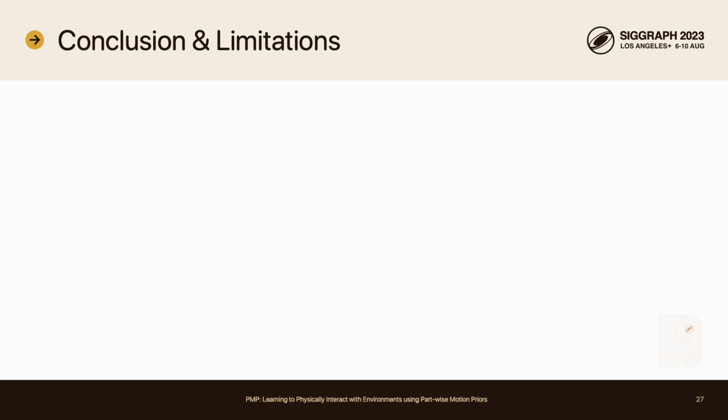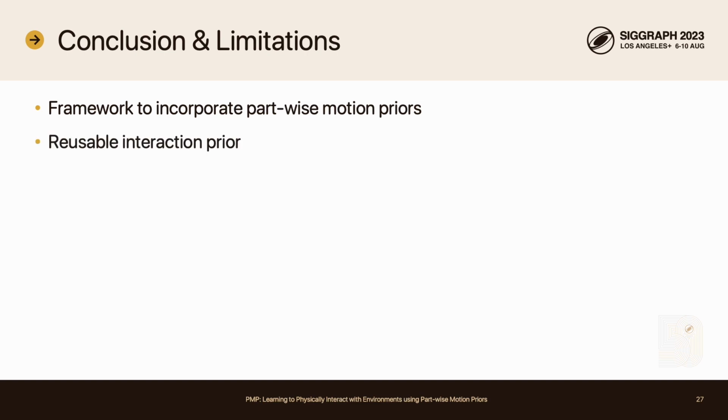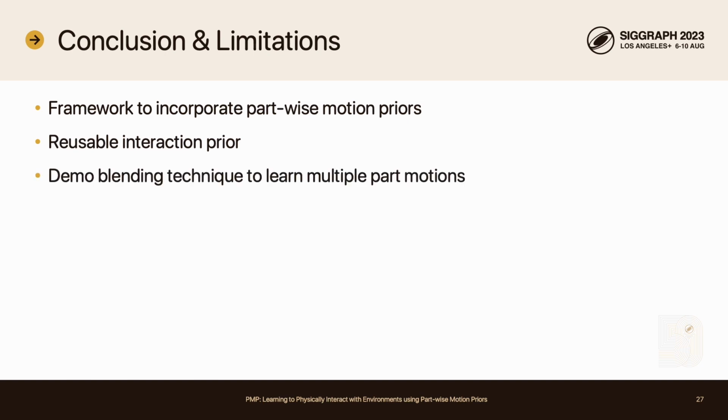In conclusion, we present a framework to incorporate part-wise motion priors and generate diverse realistic interactions that do not exist in the database. Our method facilitates a reusable interaction prior extracted from hand simulation and enables dexterous skills. Additionally, we stabilize training with the demo blending technique, which effectively finds a plausible combination that satisfies multiple part-wise motion priors.